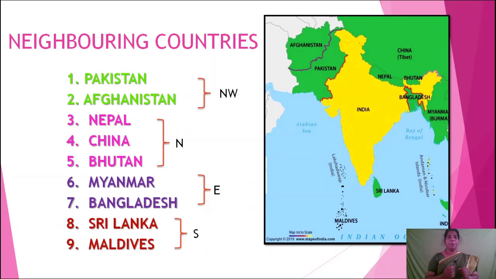Repeat after me. The 9 neighboring countries of India are Pakistan, Afghanistan, Nepal, China, Bhutan, Myanmar, Bangladesh, Sri Lanka and Maldives. Like that, there are 9 neighboring countries.